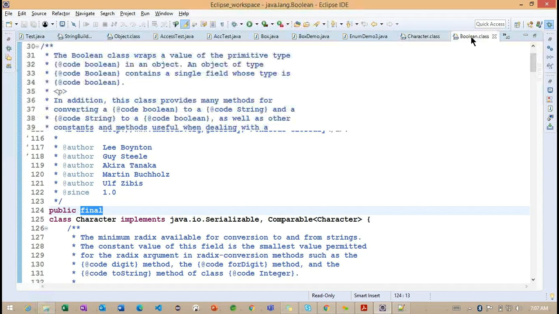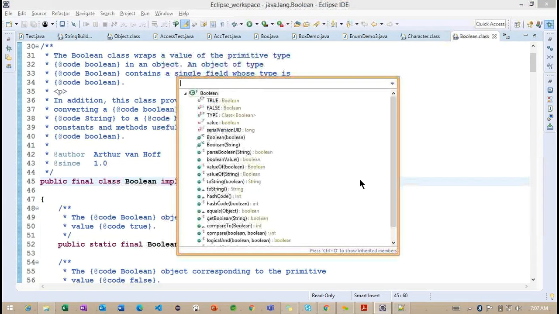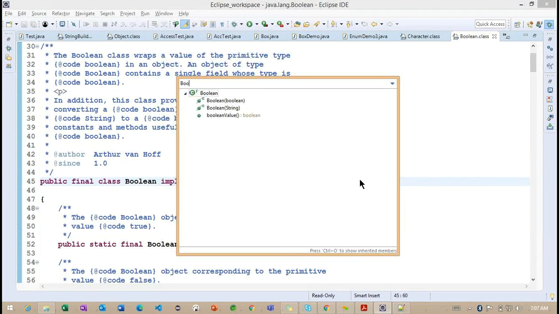Any idea, if I'm going to make any class final, what are the restrictions we are going to have? The final class is not going to be inherited by any other class. This is very important. If I'm trying to extend this Character or Boolean class, we are going to get an error here. Getting the point? We need to understand this.